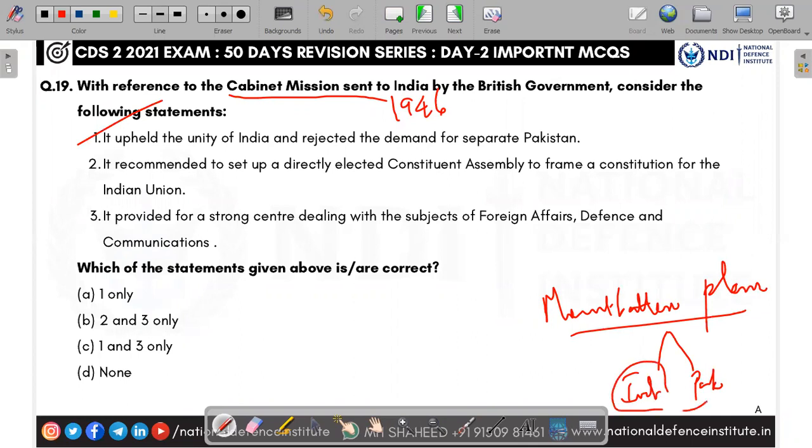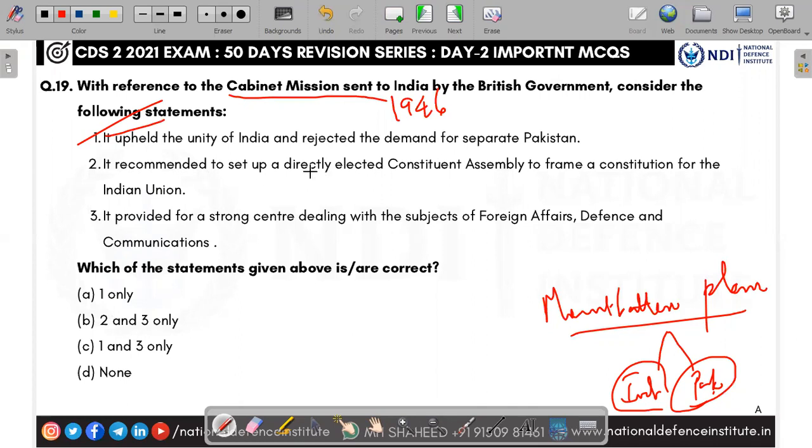In fact, the direct action day where violence happened, this violence happened because the Muslim League called for this direct action day, because the cabinet mission plan did not accept the separation of Pakistan. They strictly said no creation of Pakistan. Yes, the first statement is right.